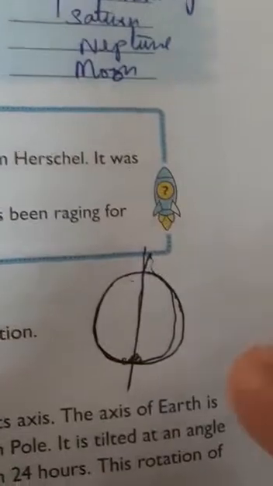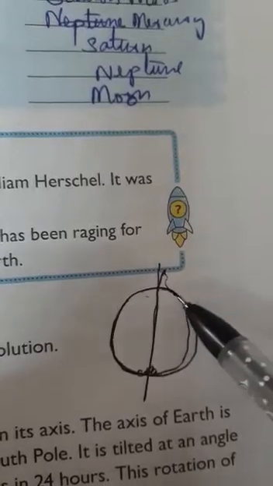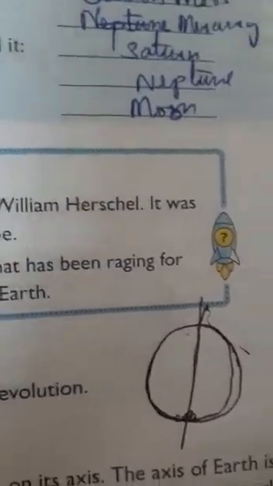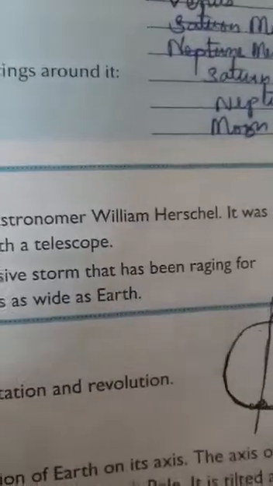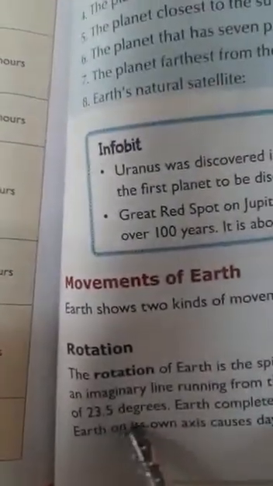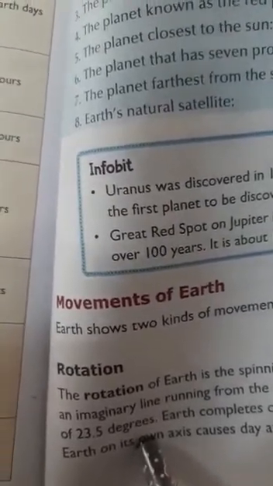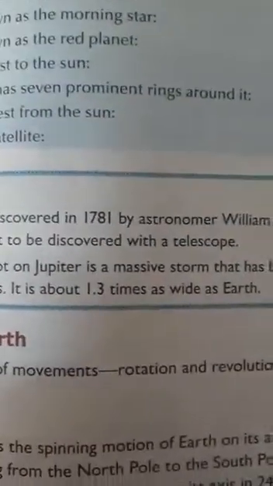It is tilted at an angle. Tilted means it is bent towards one direction. It is somewhat bent at some angle. It is not straight. It is tilted at an angle of 23.5 degrees. Earth completes one rotation on its axis in 24 hours. This rotation of Earth on its own axis causes day and night.